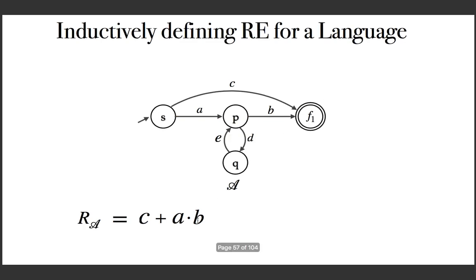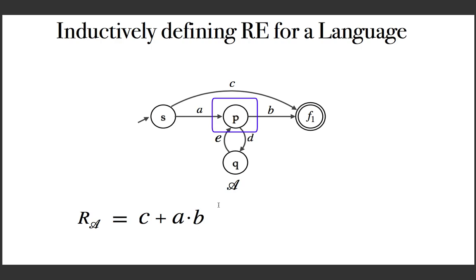And now you allow both. So how will you find the regular expression? This is a complex case. So the idea now is to break it down. 2 states are there as intermediate states. So what you do is you reduce it to a set with only one state like this. So if P is the only intermediate state, you know how to go from S to F1 by using P as intermediate state, that is AB.